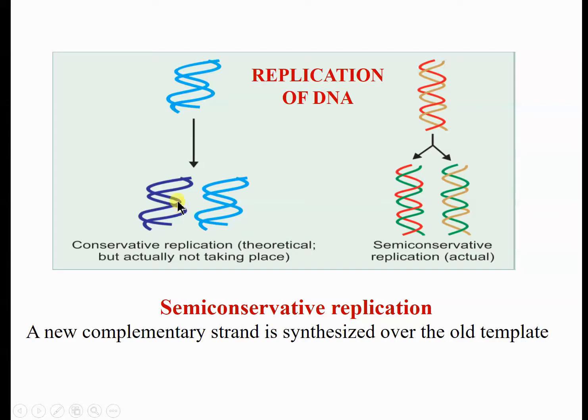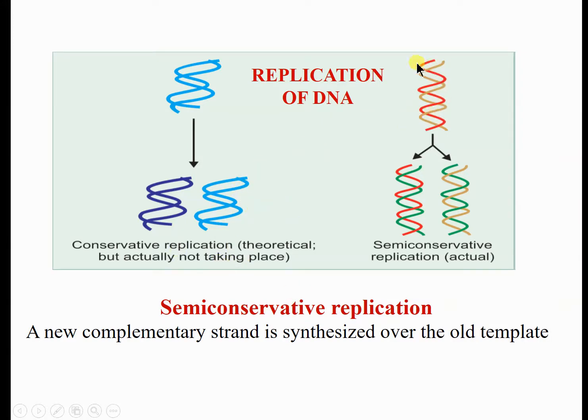In this case, one daughter cell will receive totally newly synthesized DNA, and the other daughter cell remains exactly whatever DNA was present in the mother cell. This is like conservative replication. Here there is non-conservative. In this model there is only conservative replication. But actually it does not happen.